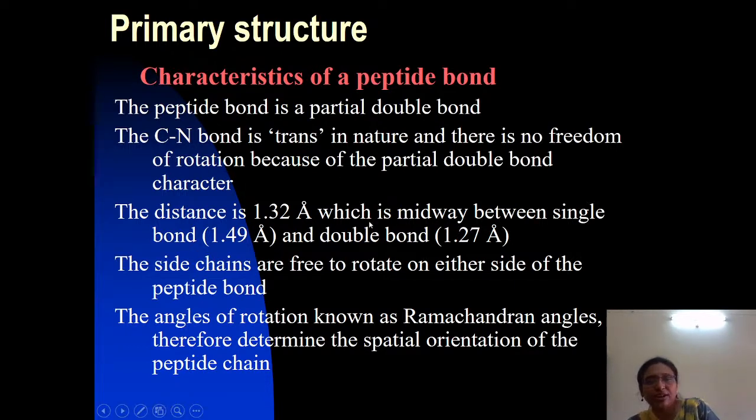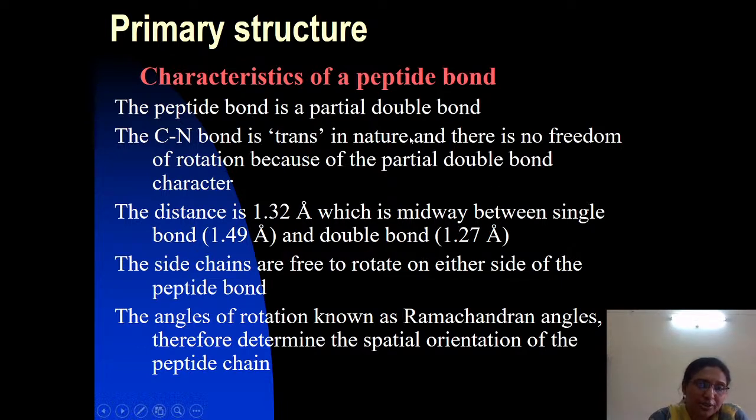The side chains are free to rotate on either side of the peptide bonds. But because of the partial double bond there is no freedom of rotation around the peptide bond, hence the structure is rigid.